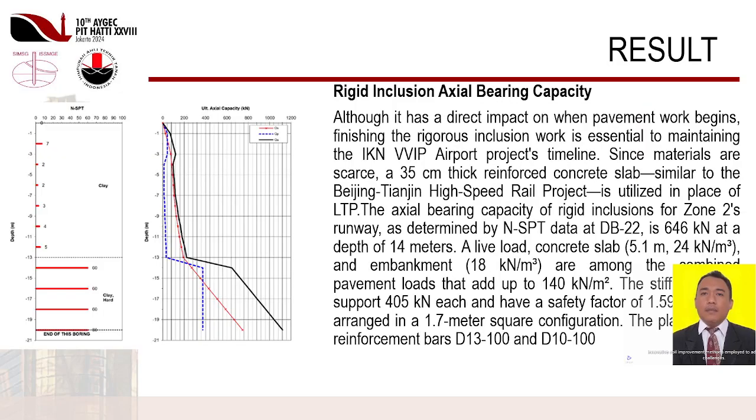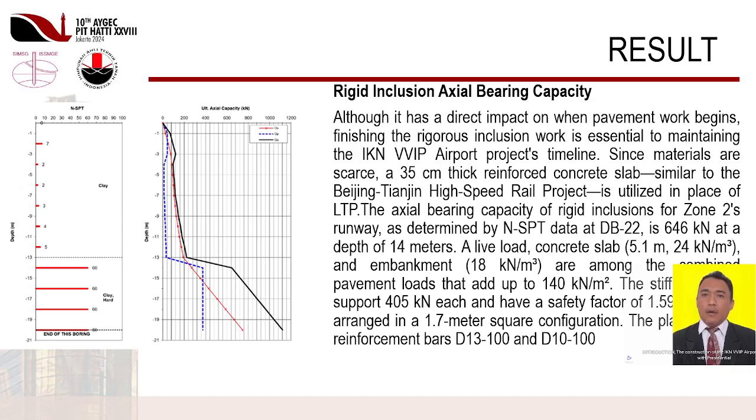Next. Result. Rigid inclusion axial bearing capacity. Although it has a direct impact on when pavement work begins, finishing the rigid inclusion work is essential to maintaining the IKN VVIP airport project's timeline. Since materials are scarce, a 35 cm thick reinforced concrete slab similar to the Beijing-Tianjin high-speed rail project is utilized in place of LTP. The axial bearing capacity of rigid inclusions for Zone 2's runway, as determined by NSPT data at DB22, is 646 kN at a depth of 14 meters.